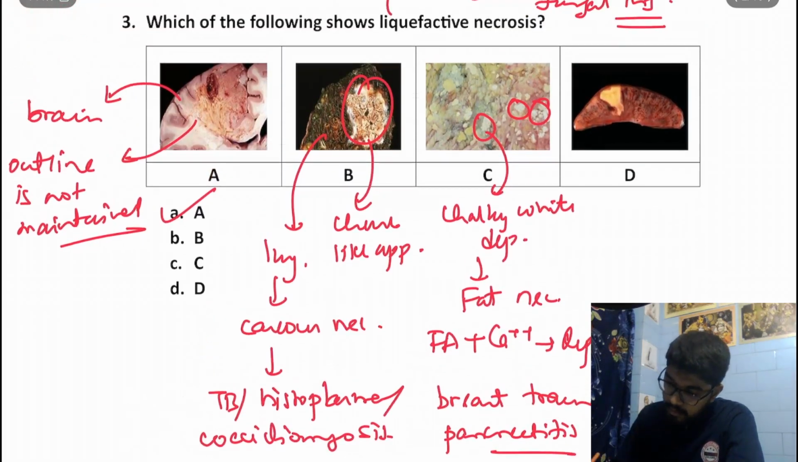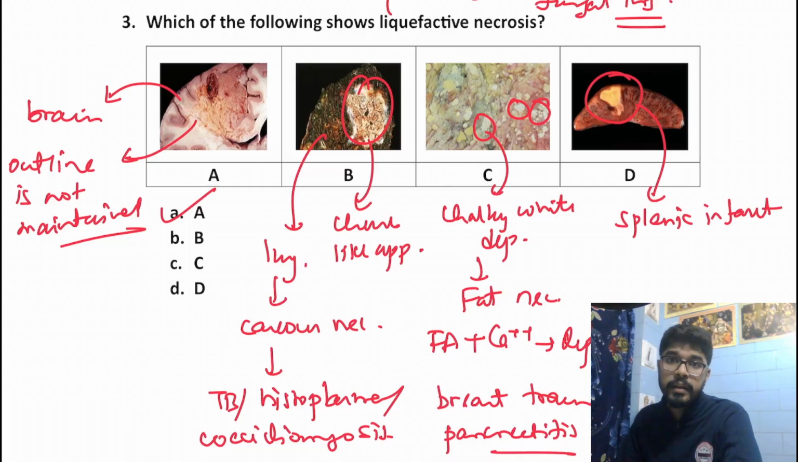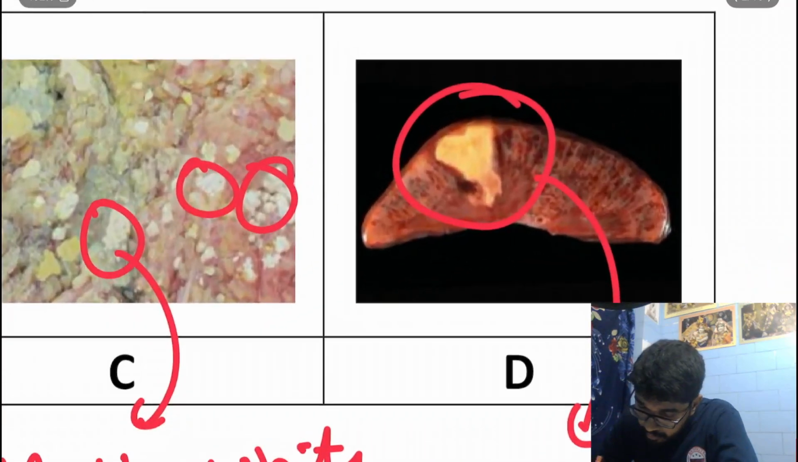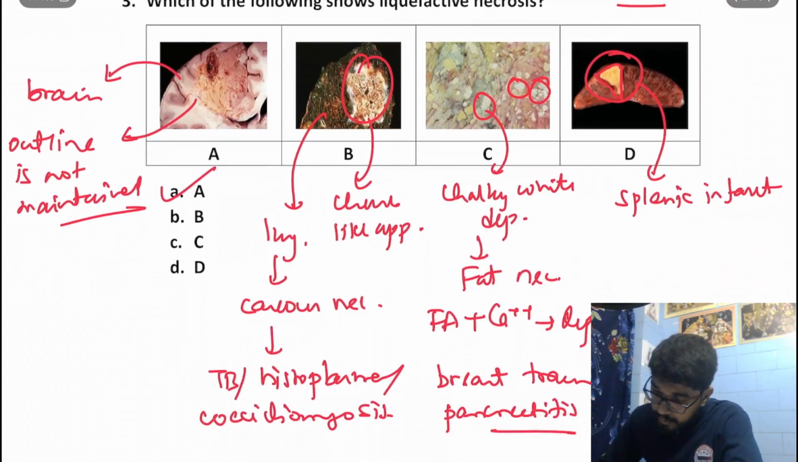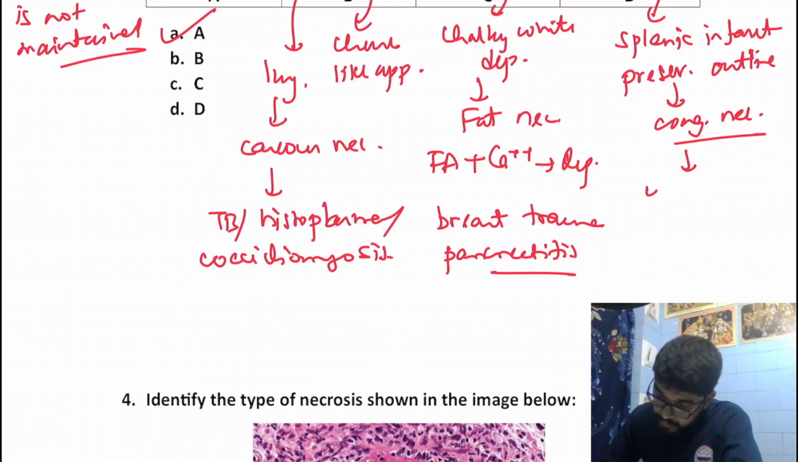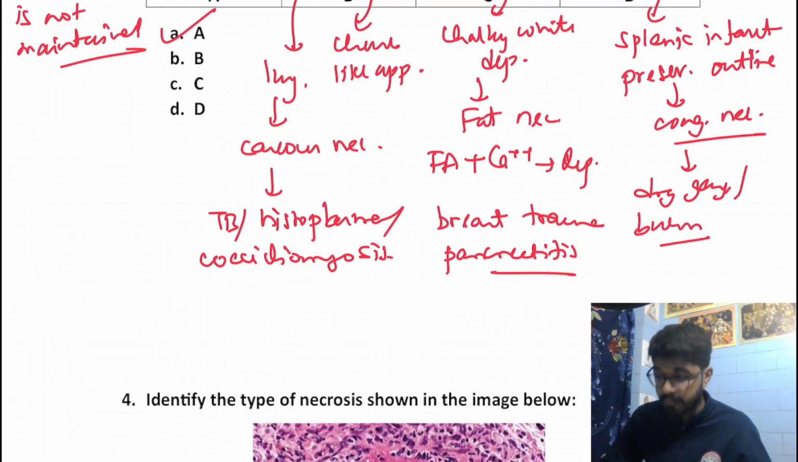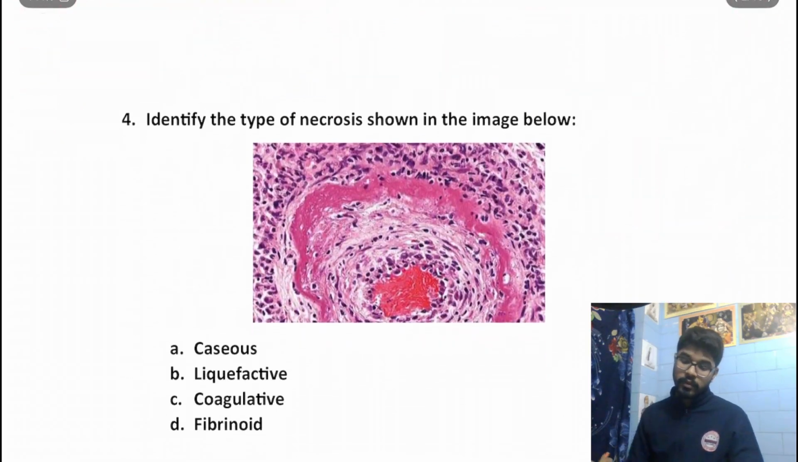Okay. Moving on to the final picture over here, you can see that this is a spleen. It's a splenic infarct, and we can see very well that the outline is maintained. So this is an example of coagulative necrosis. We get a preserved outline. Coagulative necrosis can be seen in dry gangrene and in burns. Okay. We are done with most of the types. Right. Moving on to the next question.